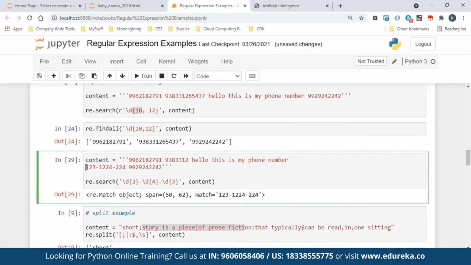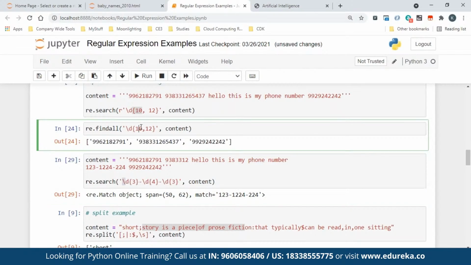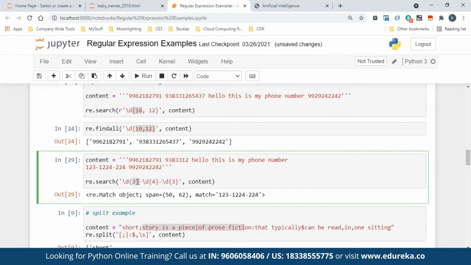Like US phone numbers generally will have 3 digits here, then there is a hyphen, then 4 digits, then there is a hyphen, then 3 digits. So how to put it? Here also I'm applying the same technique, just that I'm not mentioning the range. Say I'm saying \d 3 times. The way to say 3 times is just put curly braces.